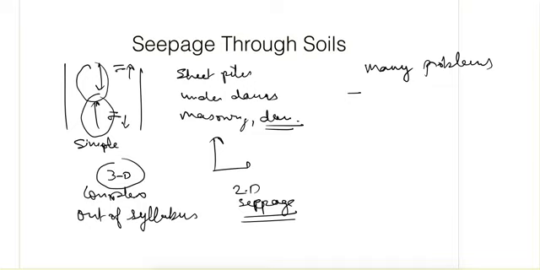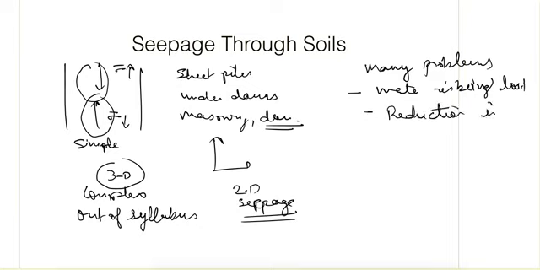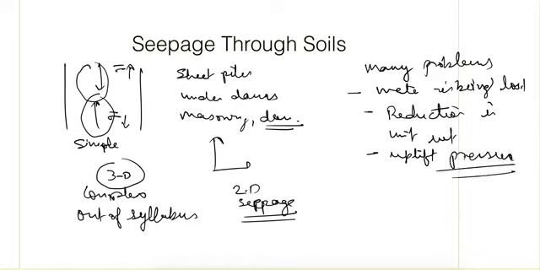Because if seepage is taking place, that means water is being lost if it is a case of reservoir, and reduction in unit weight. So if the seepage is in upward direction, the unit weight of soil will also reduce, and uplift pressure. So uplift pressure reduces the stability of the dams or hydraulic structure. So we'll understand it further.